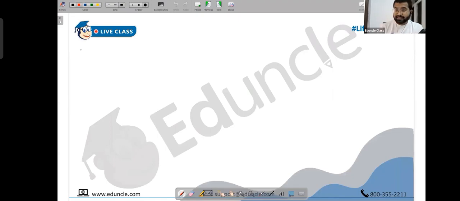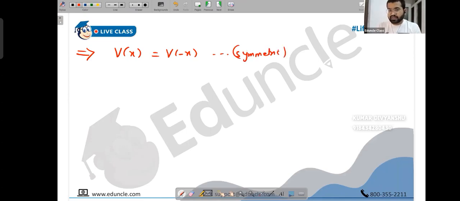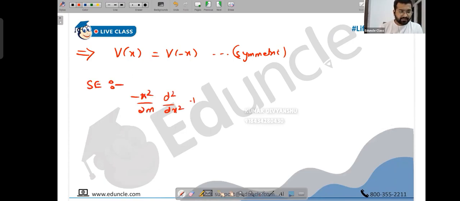Okay. So we are exploring statement number 5, theorem number 5. It is given in the question that the potential is symmetric. As long as the potential is symmetric, the wave function must be symmetric or antisymmetric. It cannot be a general random wave function. What is the Schrödinger equation? Minus h square upon 2m, d square upon dx square, plus V of x into psi, equals E psi. Let's say this is our equation 1.